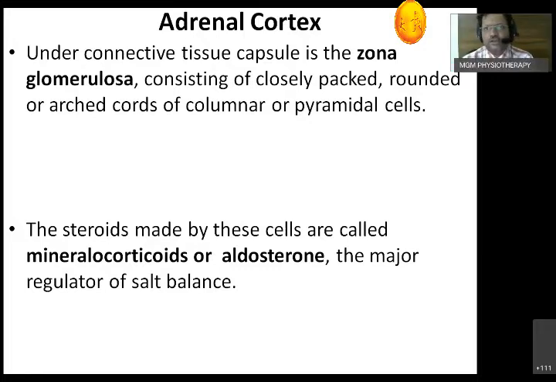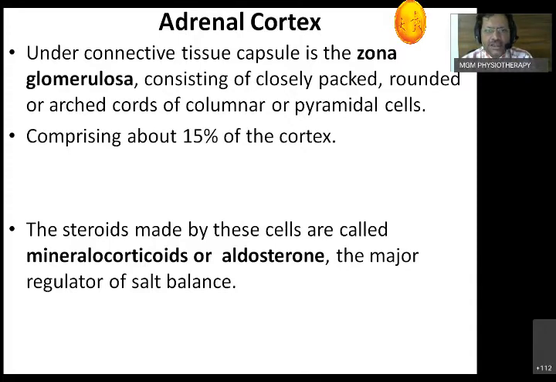Under the connective tissue capsule is zona glomerulosa. Zona glomerulosa consists of closely packed cells. That is the first thing you have to remember. Second thing, it looks like an inverted U shape. I will show you the figure. It looks like small clumps of cells beneath the capsule, like an inverted U-shaped structure, and the cells will be columnar to pyramidal.